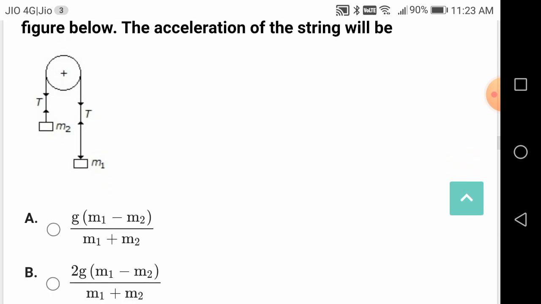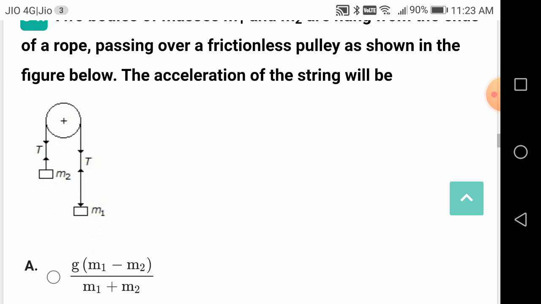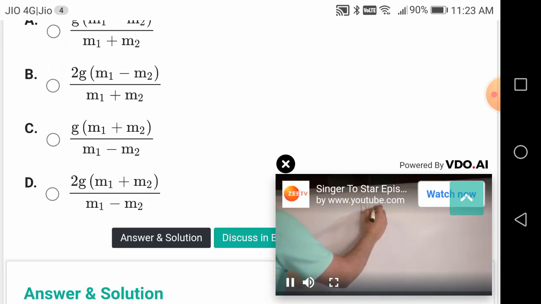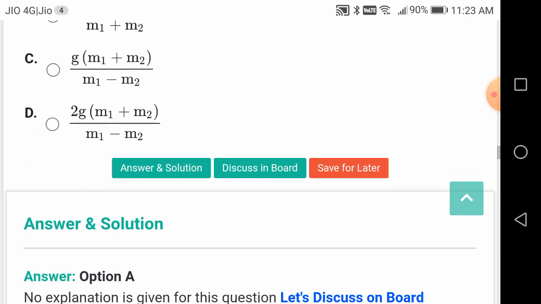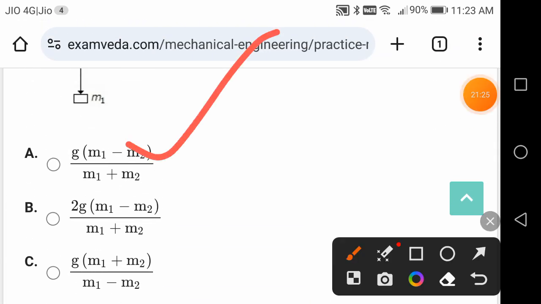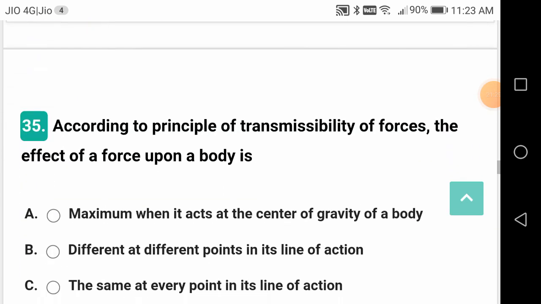By solving those equations, I get the acceleration of the system, and the correct answer should be A: g into m1 minus m2 by m1 plus m2.